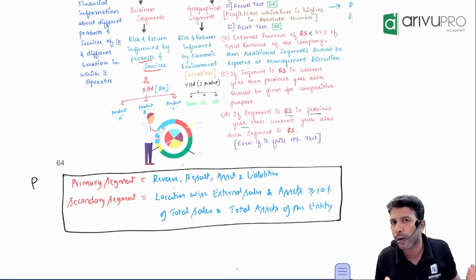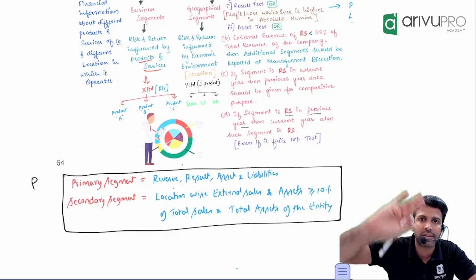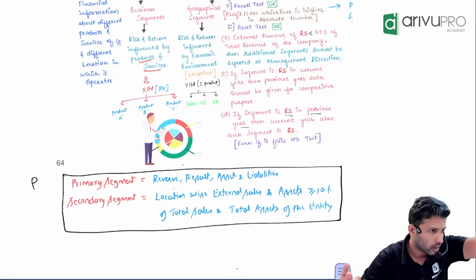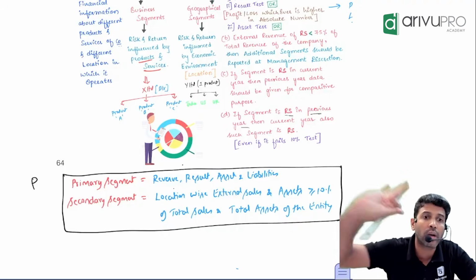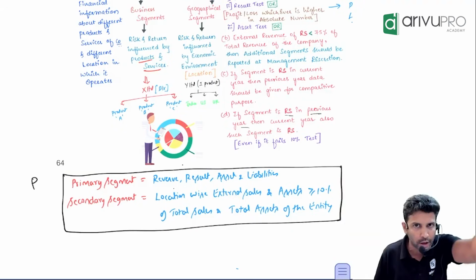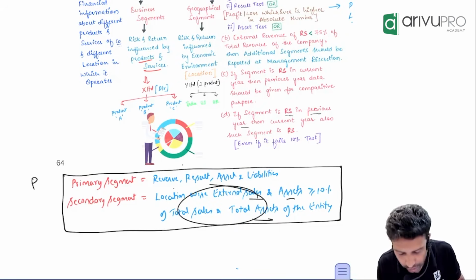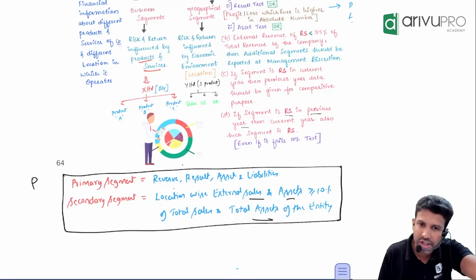But you will also check: is there any location which is generating 10% or more of the total sales of the company? That is one. Also, is there any location which has 10% or more of the total assets of the company? If at all we have such a location, their sales and asset information also has to be disclosed as secondary reporting. You don't have to give every location's data.